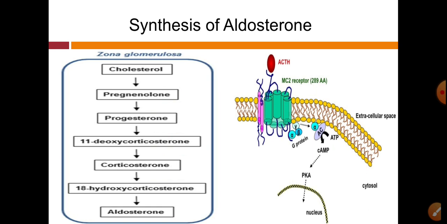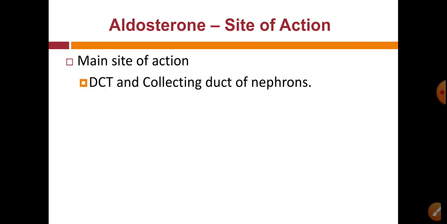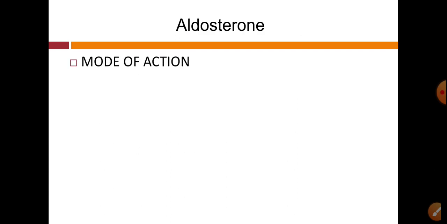Then these are some precursors for the synthesis of aldosterone from zona glomerulosa. Then site of action, that means target organ or target site of the aldosterone. The main target site of this aldosterone is the renal tubules, but aldosterone also acts on sweat glands, intestine and salivary glands. But main site of action is DCT and collecting duct of nephrons.